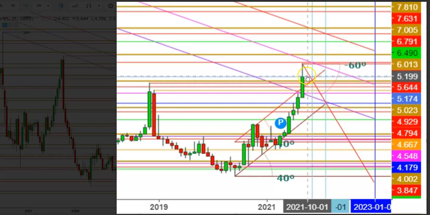But here I find that if the natural gas futures sustain well above the levels of 5.2, then only we can expect a breakout above the previous high at $5.6, because this is a secondary resistance level below the psychological resistance at $6. So friends, here I find that the natural gas futures will have to struggle a lot to test the next psychological resistance at $6, because this is a secondary resistance level for natural gas futures in a monthly time frame, where the natural gas futures even could not cross the levels of 5.7, which is a secondary psychological resistance for natural gas futures in a monthly time frame.